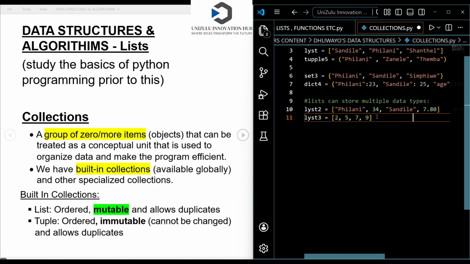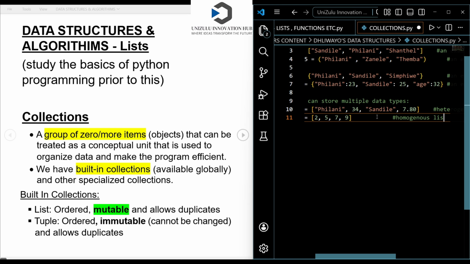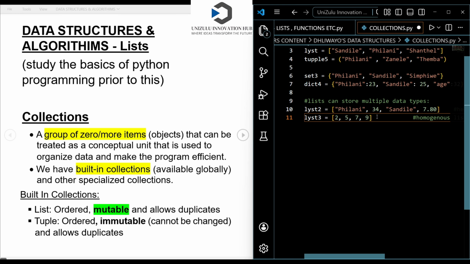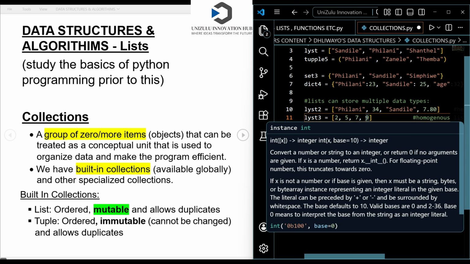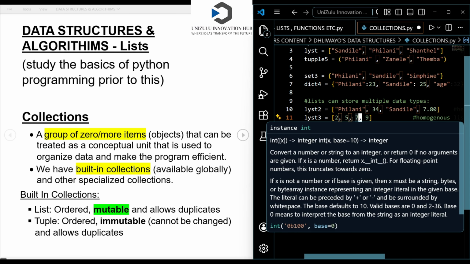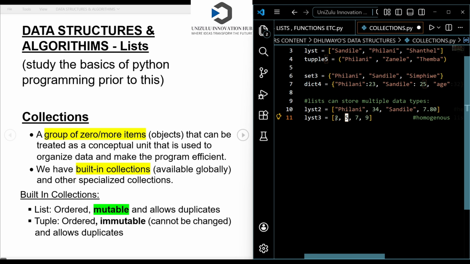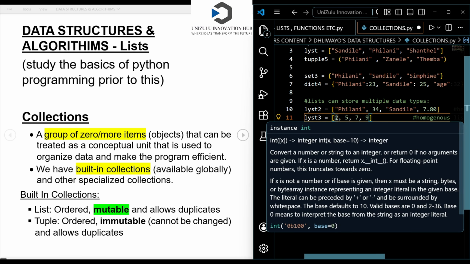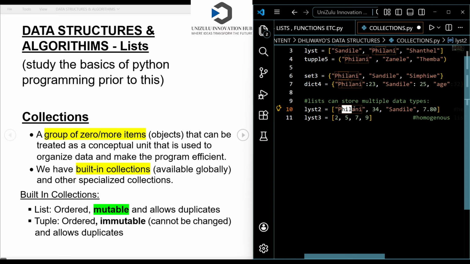So we say that's going to be a homogeneous list. Homogeneous simply means that it is storing only one data type. The items in the list only have got one data type. It's consistent. For example, here we're having 9 is an integer, 7 is an integer, 5 is an integer, as well as 2. So when a list is storing the same data type, you say it's homogeneous. When it's storing different data types, you say it's heterogeneous.